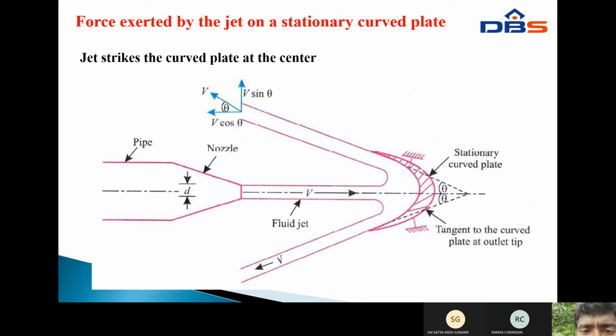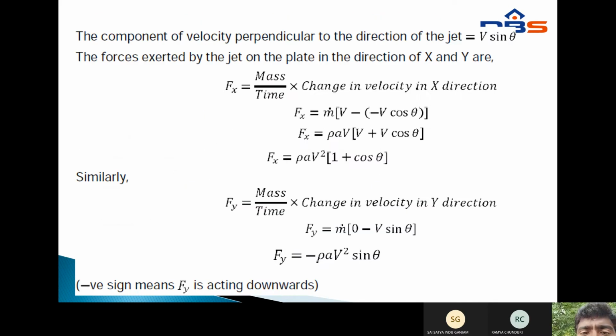In this figure, the v cos theta direction is opposite to the jet direction, because the sign indication is minus. F of x equals m into v plus v cos theta. Therefore, F of x equals rho a v into v plus v cos theta. Therefore, F of x equals rho a v square into 1 plus cos theta, since v is common in this equation.